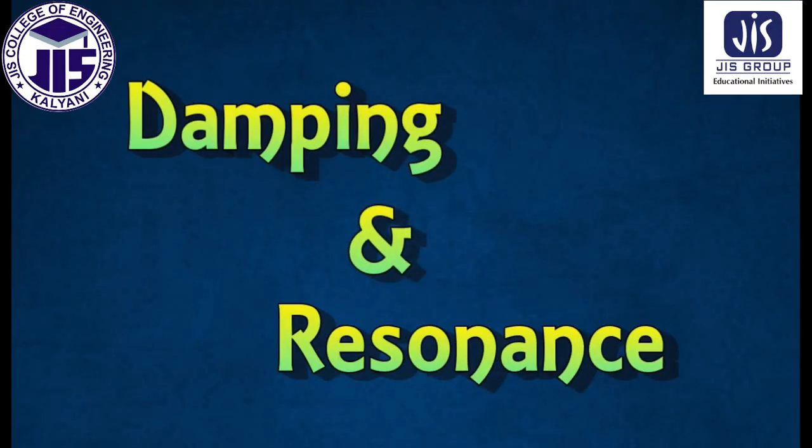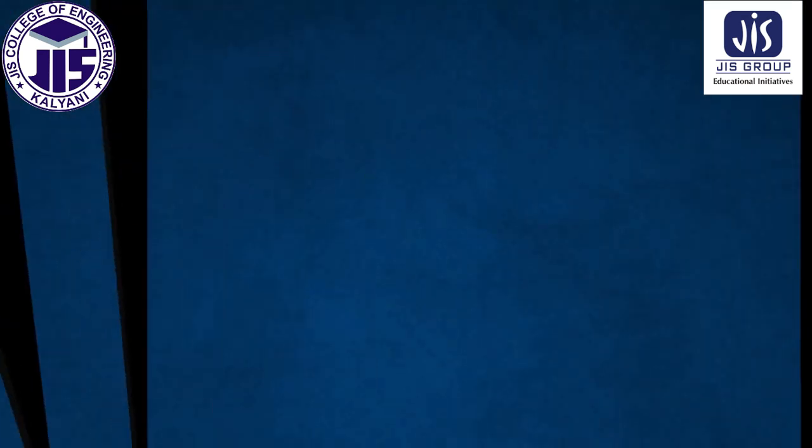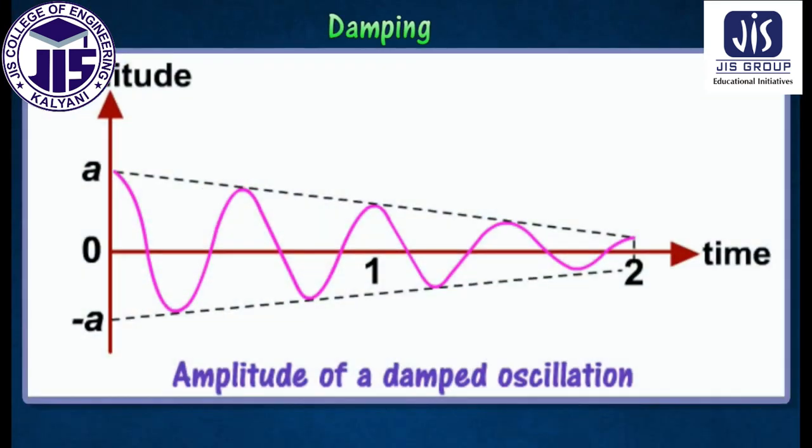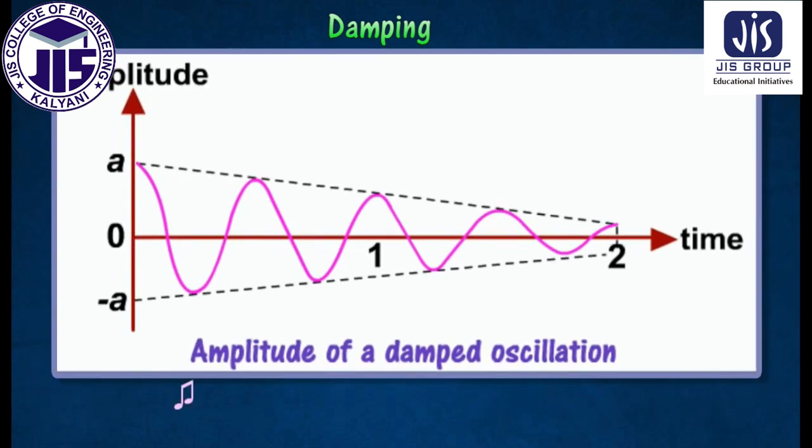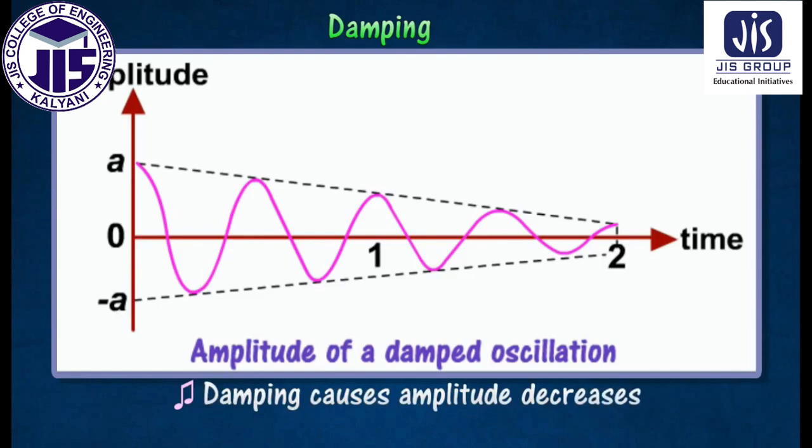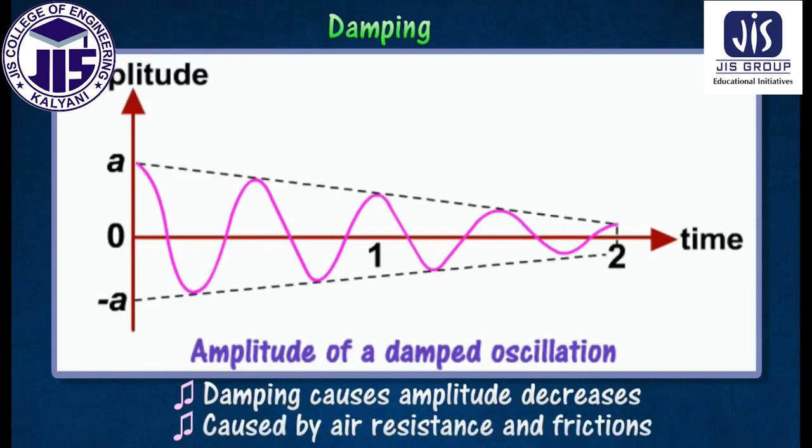Damping and resonance. Damping is a process where oscillations die down due to loss of energy. Damping causes the amplitude of oscillation to gradually decrease, and finally become zero, when the oscillation stops. This phenomenon is caused by air resistance and friction.